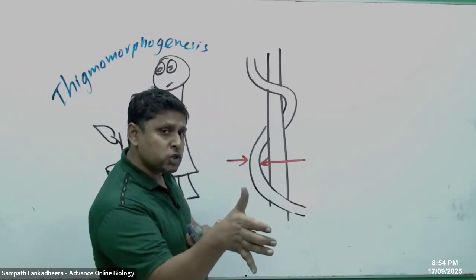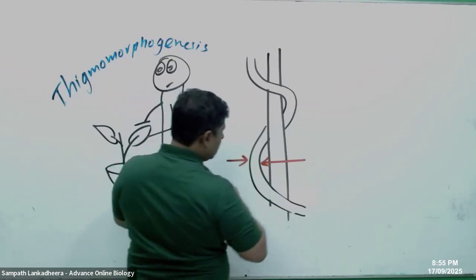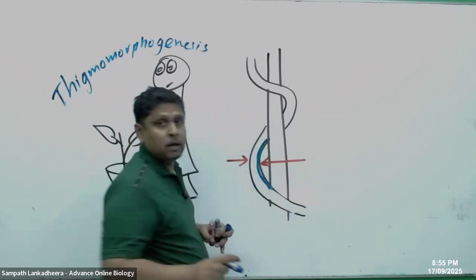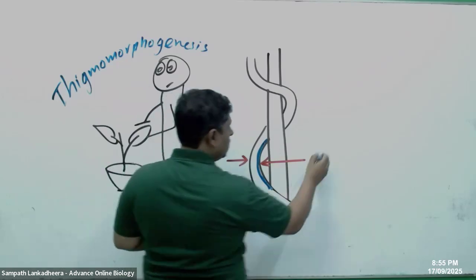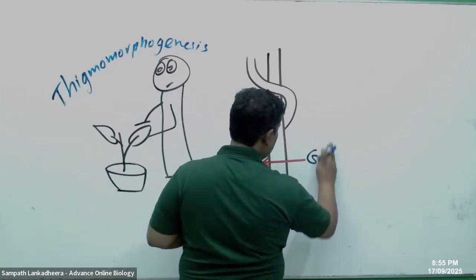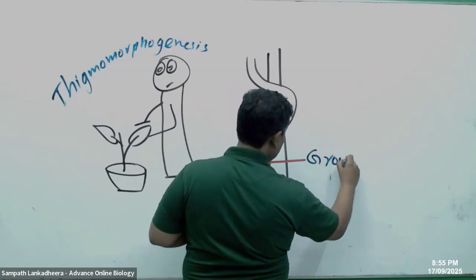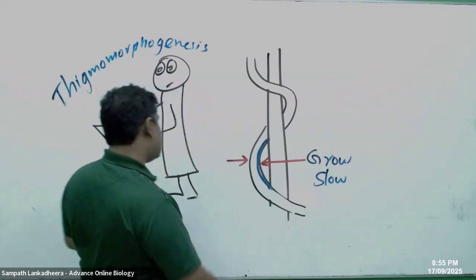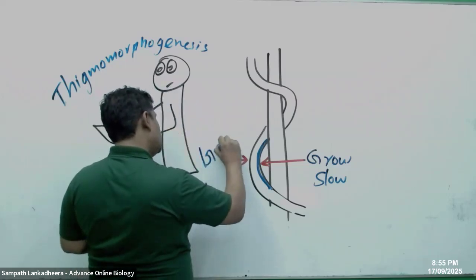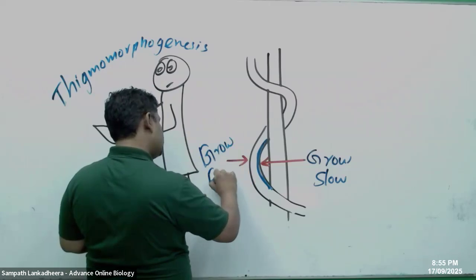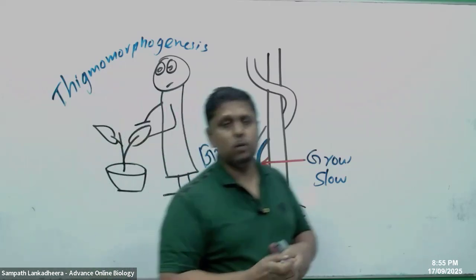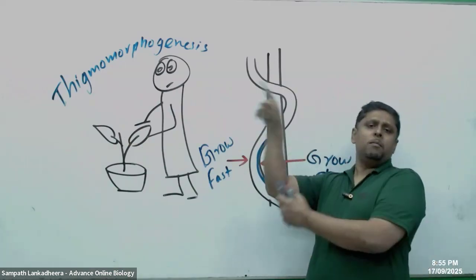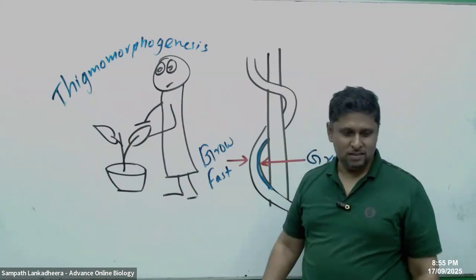One side is in touch with the support, and that side grows slowly. The opposite side grows faster. So that makes a difference, and the plant wraps more and more around the support.